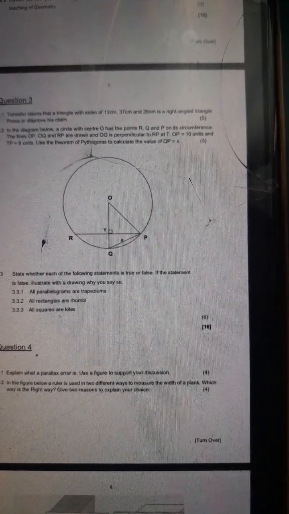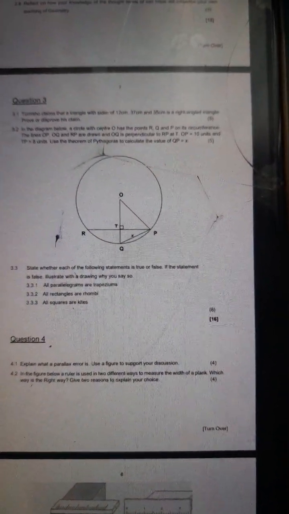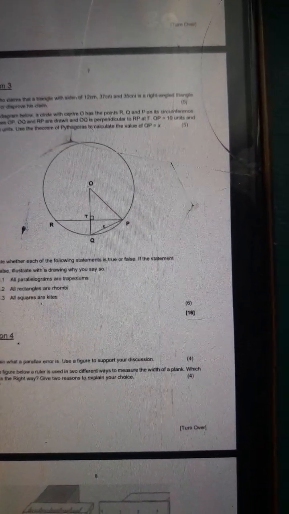Then at 3.3.3, all squares are kites. That's true. A square satisfies the definition of a kite. Yes, it satisfies it perfectly. So that's how you can answer those 16 marks.